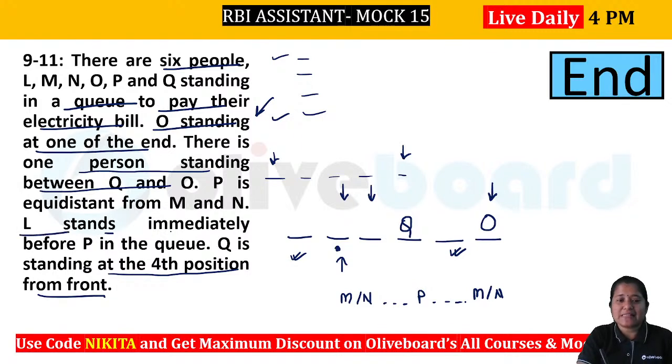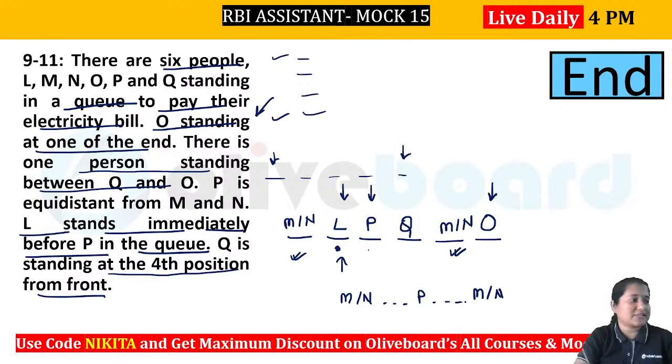Now it is given L stands immediately before P in the queue. So L has to be immediately before P in the queue. That means you will have to place your P here and your L here, and your M and N will be like this, right? This is the only possibility that you will be getting. Now you have a doubt between M and N, right? Because it is not mentioned whether M is in the front or N is in the front. It is just written that P is equidistant from M and N, right? There will be a possibility between M and N here, right?